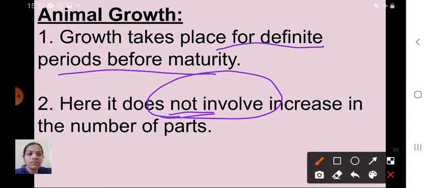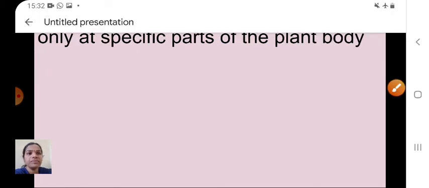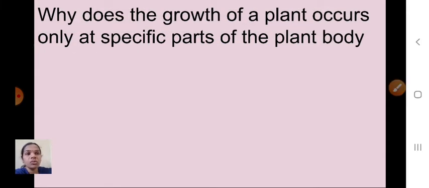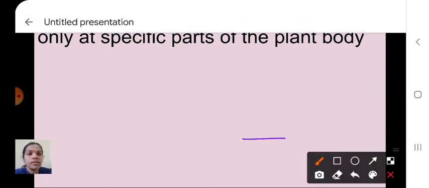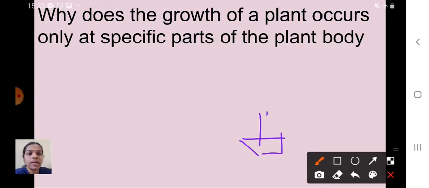Next one, see here. Why does the growth of a plant occur only at specific parts of the plant body? See here, children, this is one part of a plant. Here this is the top region, and only the top region is getting growth. So that's why one question is there: why does the growth of a plant occur only at specific parts of the plant body? What might be the reason?